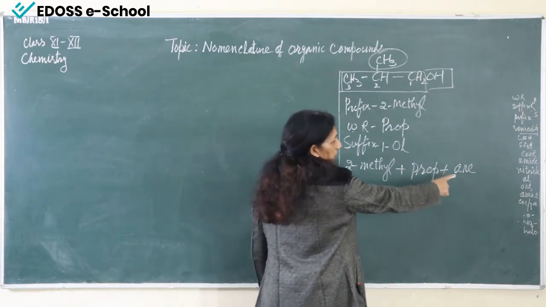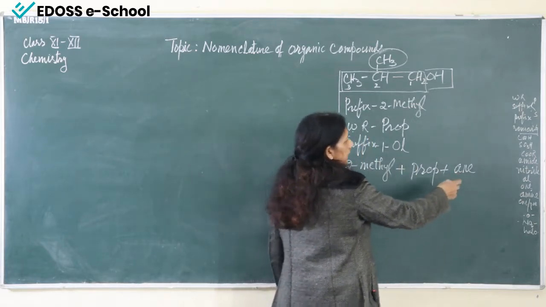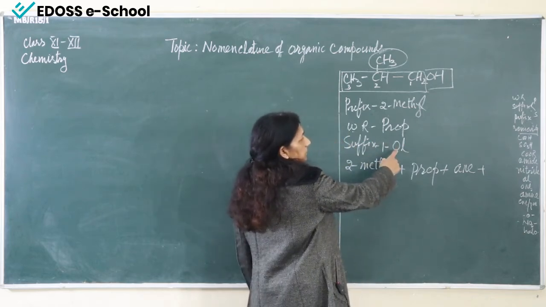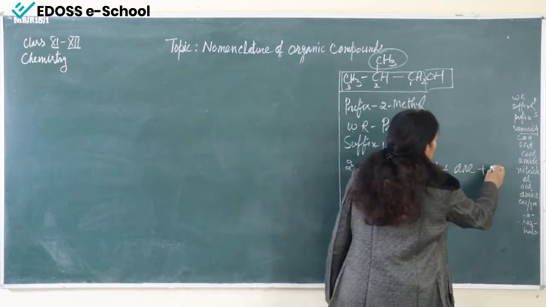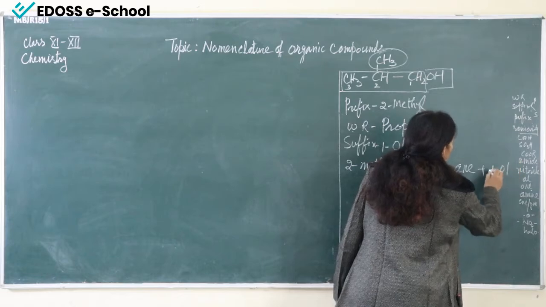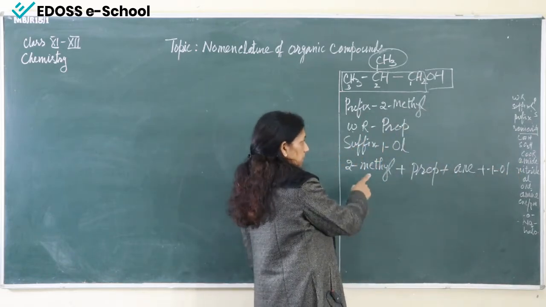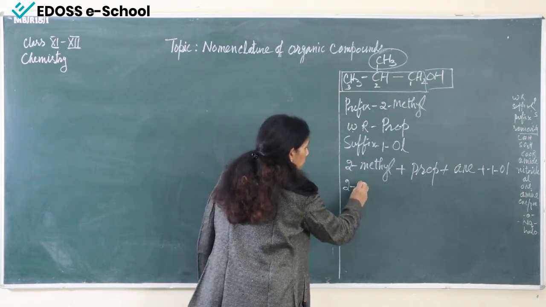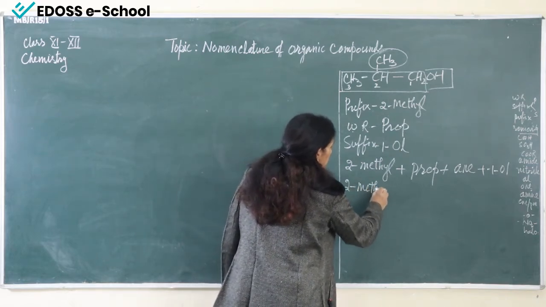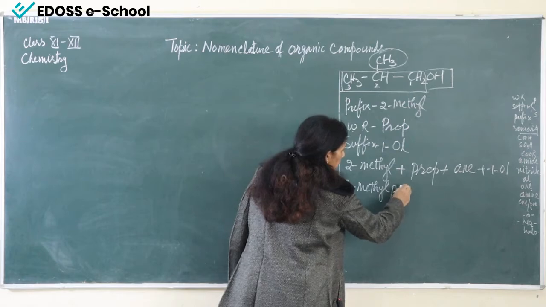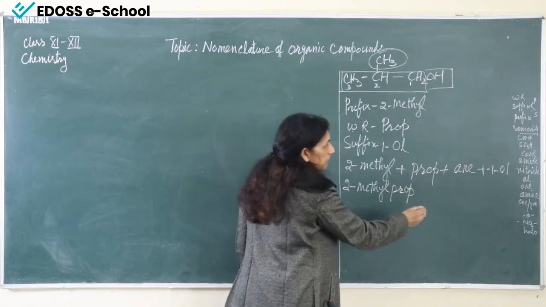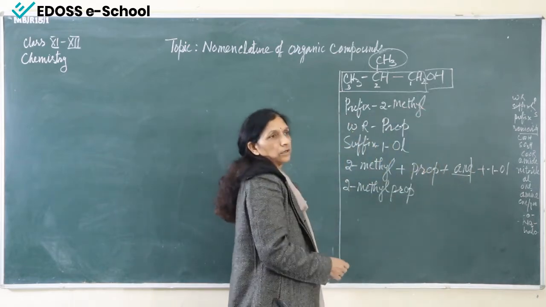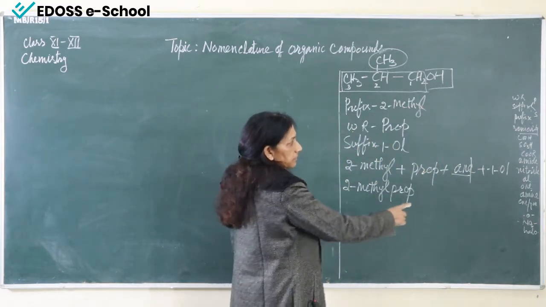So, this is primary suffix and secondary suffix. Then we have to add secondary suffix. Secondary suffix is -ol. So, this is 1-ol. Okay. Now, we will add it. So, the name will be 2-methylprop, and while writing this -ane, we have to cut the E.